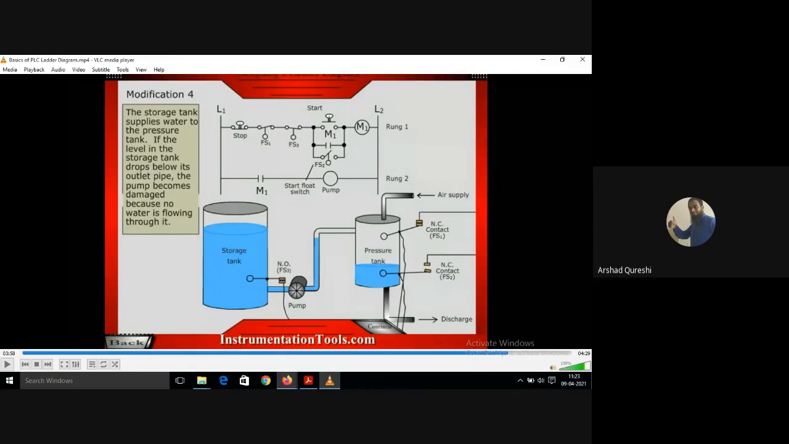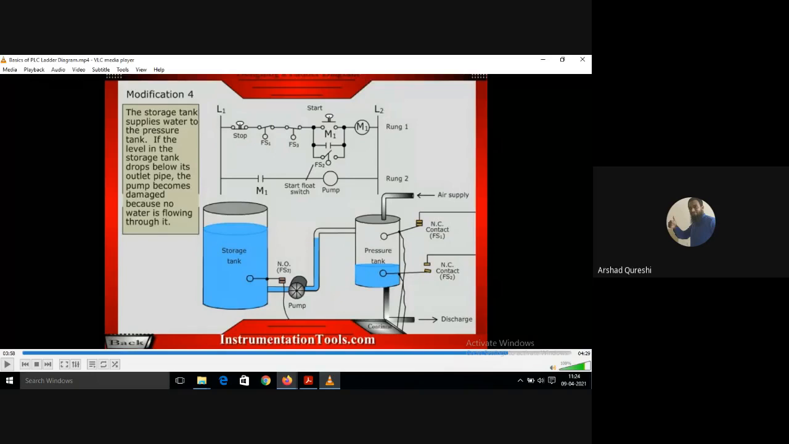Anyone who has understood this? Sir, why are we opening it? Empty motor, sir, because the empty motor will run, it will burn the motor. Yes, of course. If there is no water in the storage tank and the pump is running, then the pump will get burned.